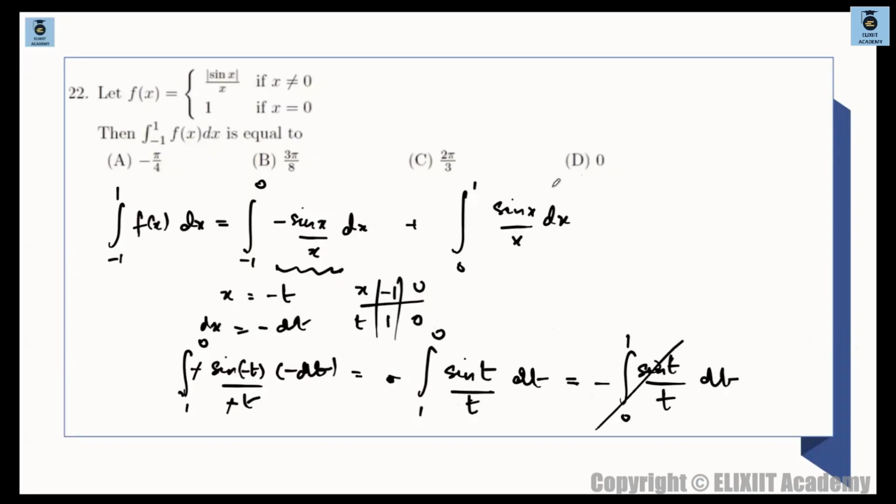So this term and this term will get cancelled, क्योंकि ये देखो we are getting t over here, so this is the same thing as, you know, integration of 0 to 1 sin of x. You change the variable, which is quite a common thing in integration. You can change the variable, t बोलो कि x बोलो, whatever you are calling. So this becomes sin of x divided by x, and similarly this and this term will get cancelled. So answer will be 0, so your option D is correct.